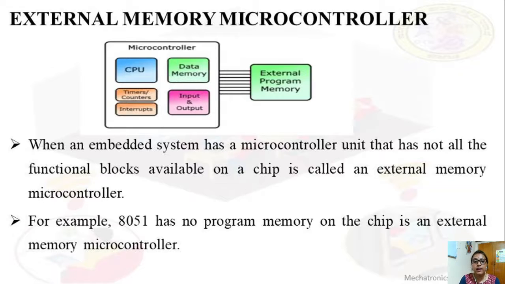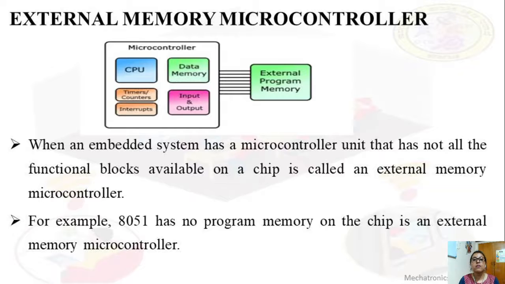Here, an embedded system has a microcontroller unit that has all the hardware and software units present, but not as a single unit. All or part of the memory unit is externally interfaced using an interfacing circuit called a glue circuit. When part of memory is externally interfaced using an interfacing circuit, that external circuit is called a glue circuit. So that is called an external memory microcontroller.